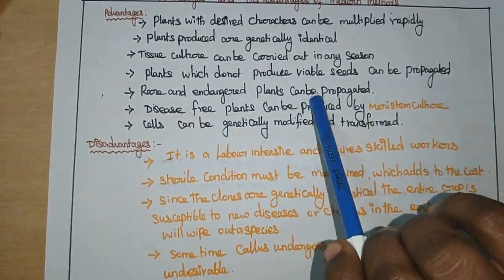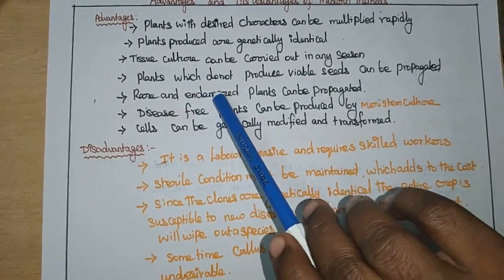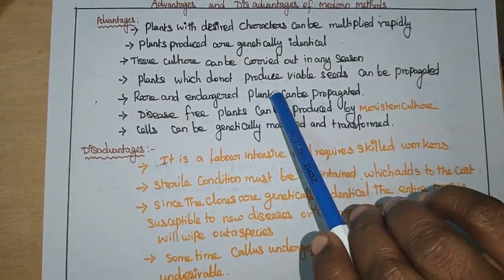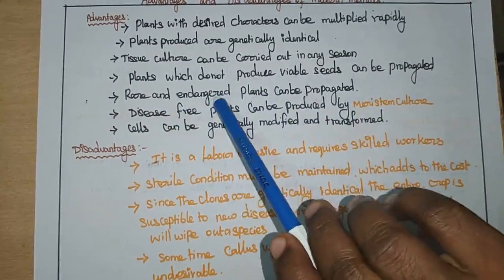Rare and endangered plants can be propagated. We know some special plants such as the Kurunji flower and other special species which can be protected or propagated by these methods.